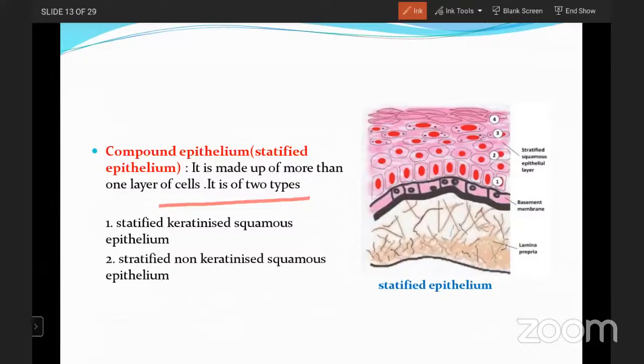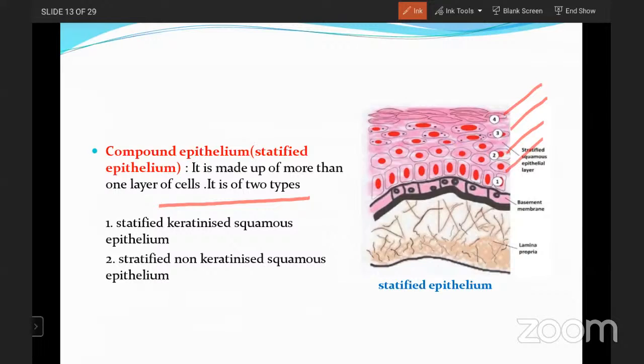It is again divided into two types: stratified keratinized squamous epithelium and stratified non-keratinized squamous epithelium. Both are stratified squamous epithelium. But if keratin is present, that is stratified keratinized. If keratin is absent, that is non-keratinized. In this picture you can see more than one layer.